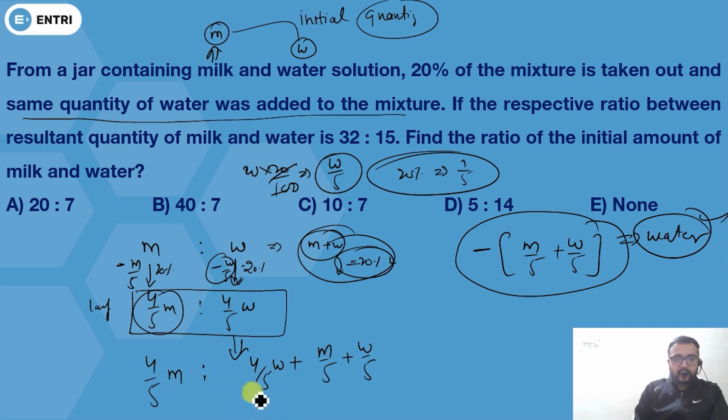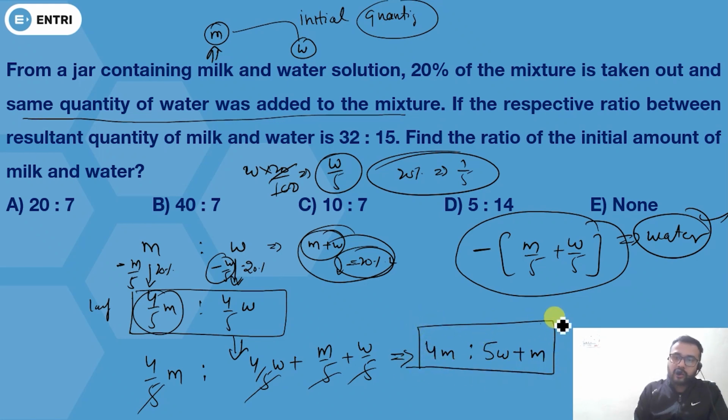Okay, so see one thing, this 5 will be cancelled out here. So can I write, this will be 4M and this will be 5W plus M. This should be your resultant ratio.